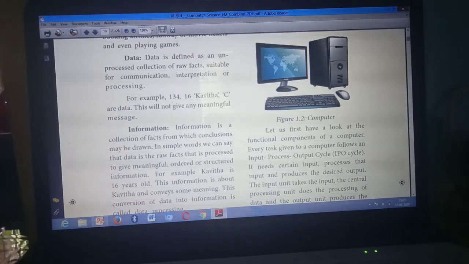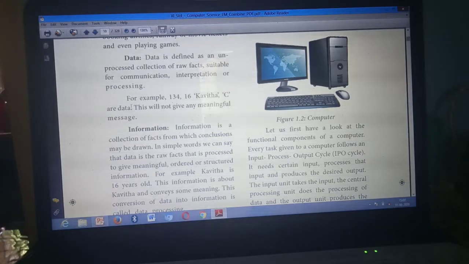From here, data means this one. First in tabular column, first point, this one. Data is defined as an unprocessed collection of raw facts suitable for communication, interpretation and processing. This is the first point for data. Understand? Mark it. Data is defined. This one, first point. Information, this is the first point. Information is collection of facts from which conclusions may be drawn. This is the first point for information.